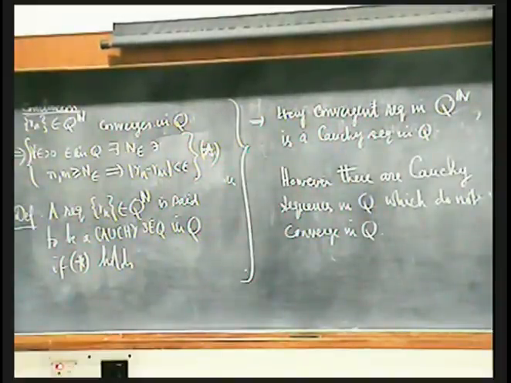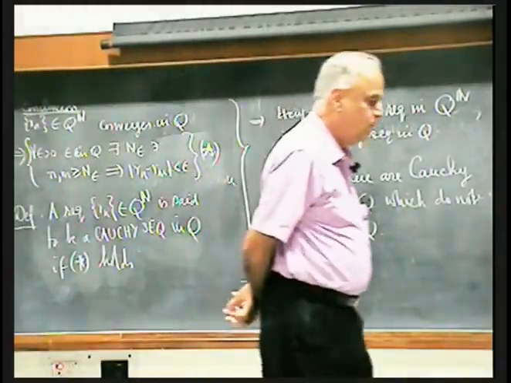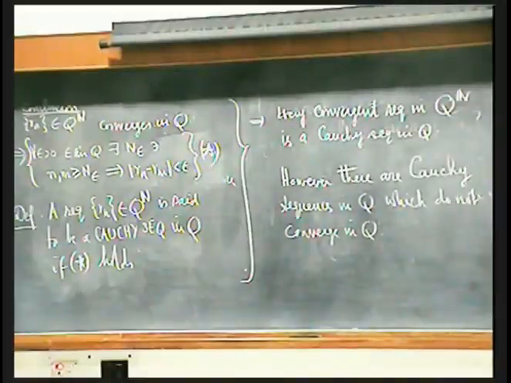Everything seems to be getting somewhere, but finally they are not getting anywhere. Everybody is gate crashing, Rn and Rm are getting closer and closer, but there is no number in Q to which they can go and fall. So this is a defect.